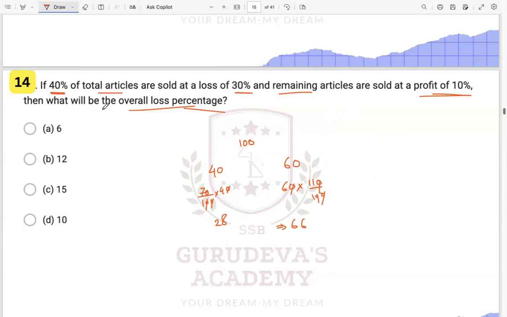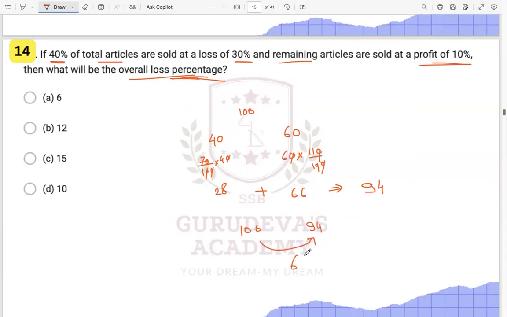Now what they are asking is the overall percentage loss. So total articles are getting sold at how much price? These are getting sold at 94 rupees, right? 66 plus 28, that is 94. Initially it was 100, it is getting sold at 94. So what is the loss percent over here? It is 6% loss, right? So the overall loss will be 6% over here.